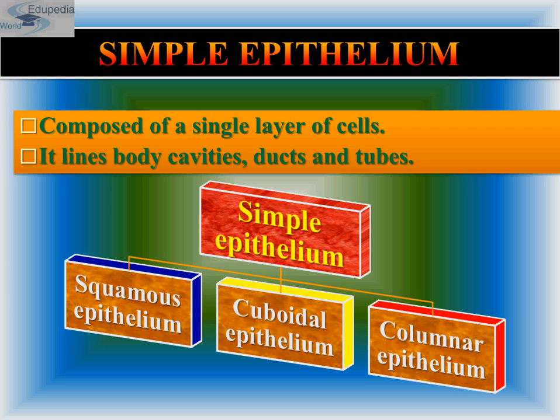Their nuclei are located only at the base, be it upper base or lower base, but nuclei are never present in between. Never. And columnar epithelium's free surface may have microvilli also.